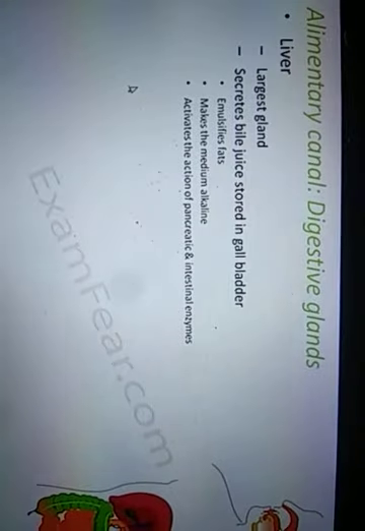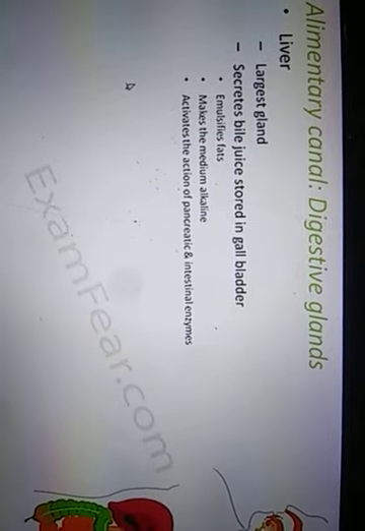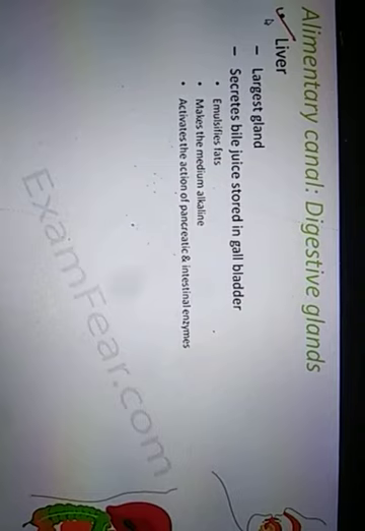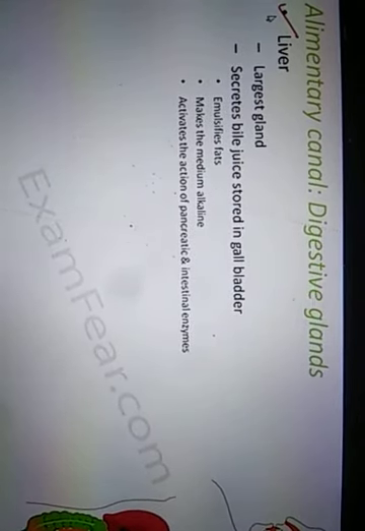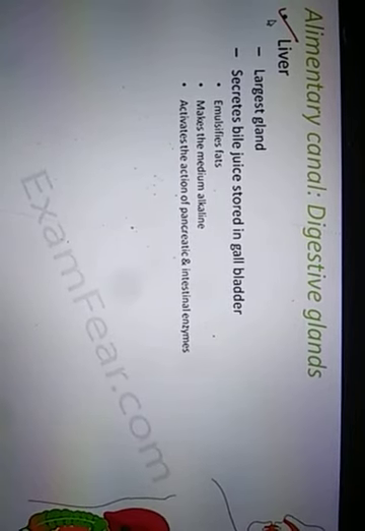So let's start with our next topic, that is alimentary canal digestive glands. Here, when we talk about the stomach, it is very important to talk about some very important digestive glands. One such digestive gland is the liver. In fact, the liver is the largest gland in the human body. So, what is a gland? It is any organ which secretes bile juice, which is stored in the gallbladder.